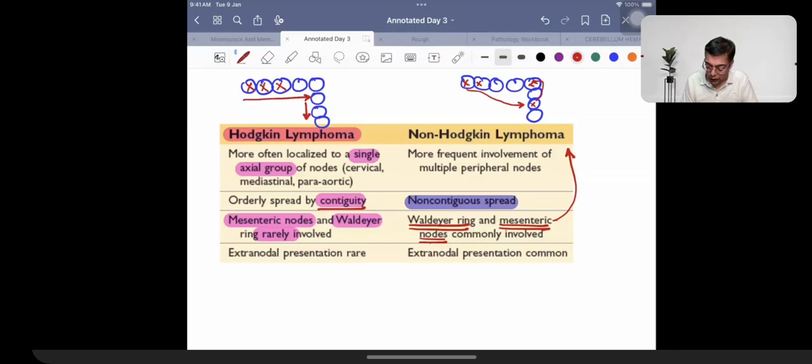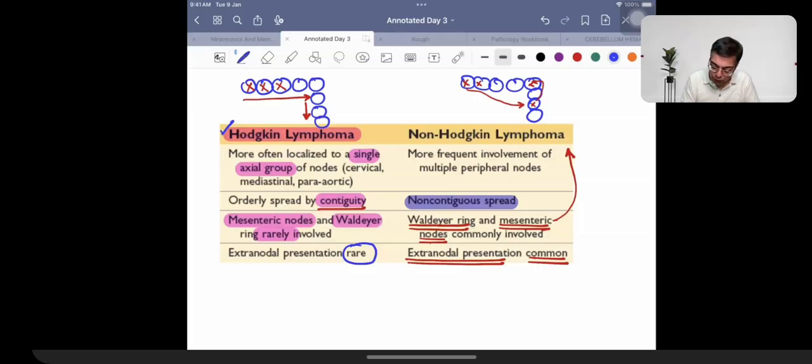In a similar fashion, extranodal involvement is commonly observed in non-Hodgkin's lymphoma. It is absolutely rare in a patient suffering from Hodgkin's lymphoma. That is what we need to remember. So differentiation, I repeat my point, between Hodgkin's and non-Hodgkin's should be very clear to all of you, right?